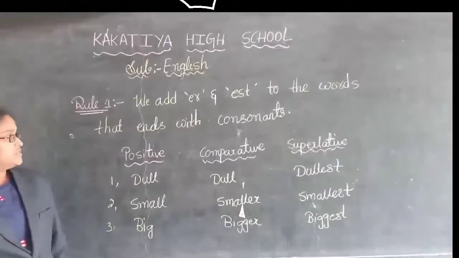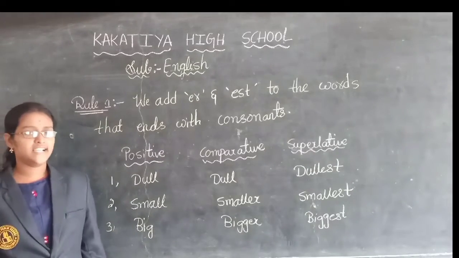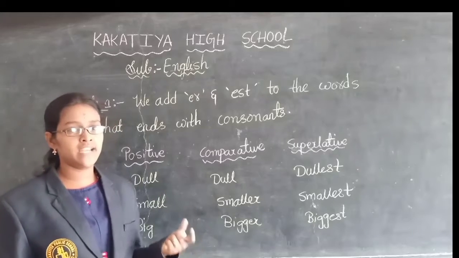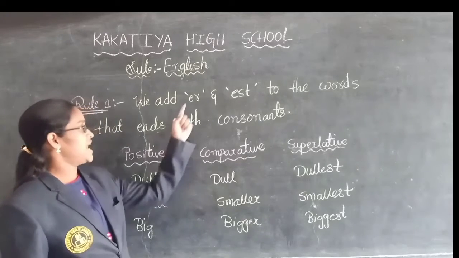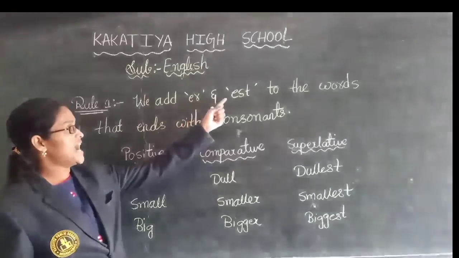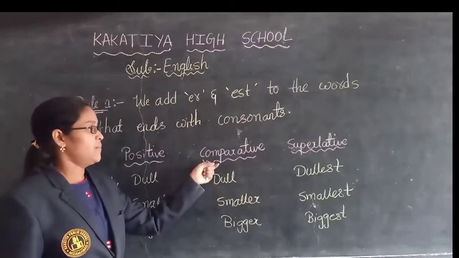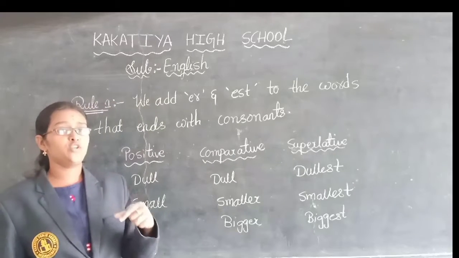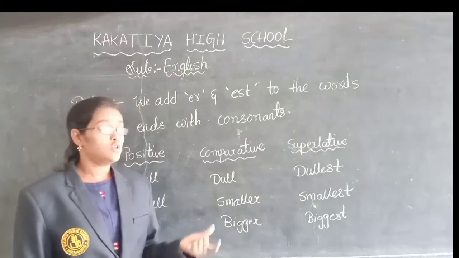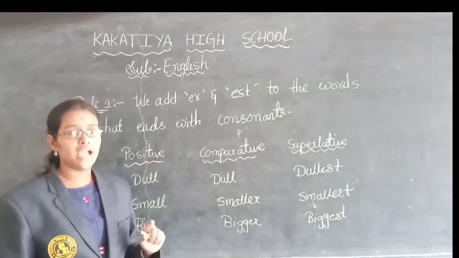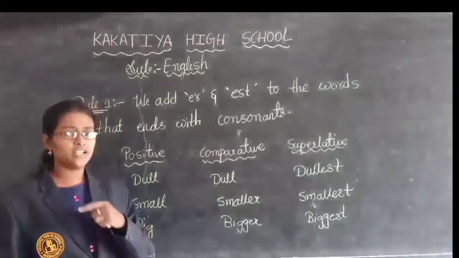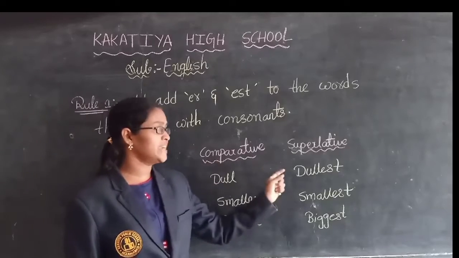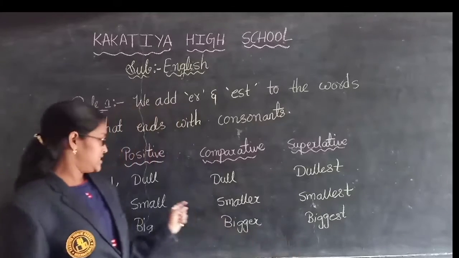Understood children? So this is rule 1. What is that? Whatever the words which are going to end with consonant letters, for those words we have to add ER and EST at the end whenever we are writing the comparative form and superlative form. See the examples.